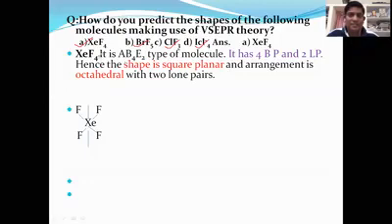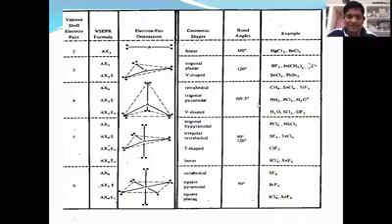The first one, xenon tetrafluoride. I'm saying this is option 1, right? Xenon tetrafluoride is just like AX4E2, which we discussed in our previous example. Again, I would like to show you the example here. AX4, AX3E, AX5, AX4E and AX4E2.